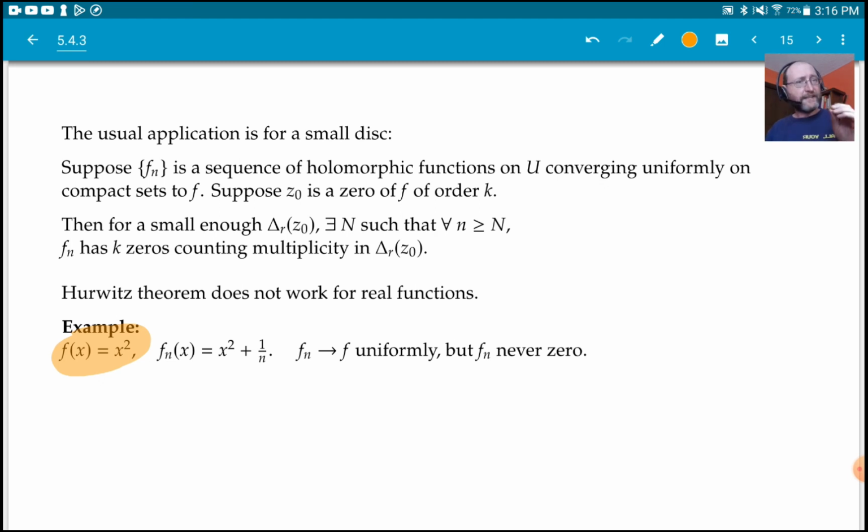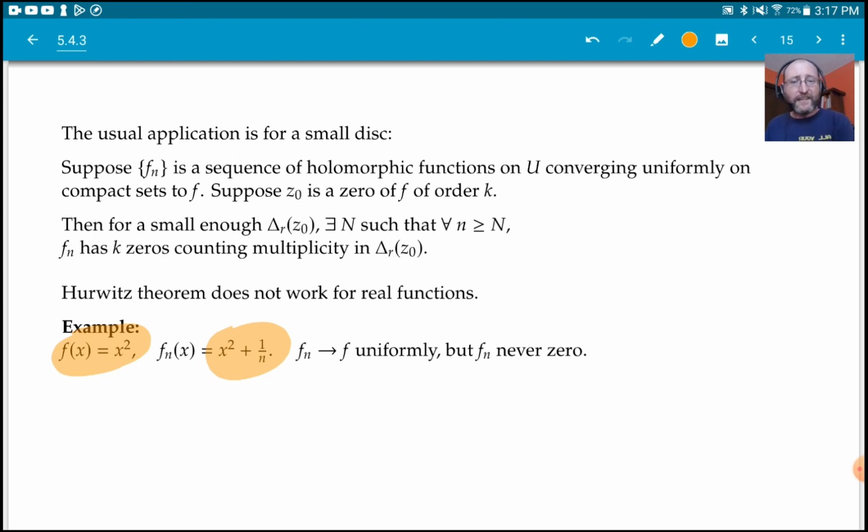So that has a 0 of order 2 at the origin. The only place where f(x) is 0 is when x is 0. Well, now take a look at x squared plus 1/n. Those functions converge uniformly to f, right? But none of them have any zeros whatsoever. So Hurwitz doesn't work.